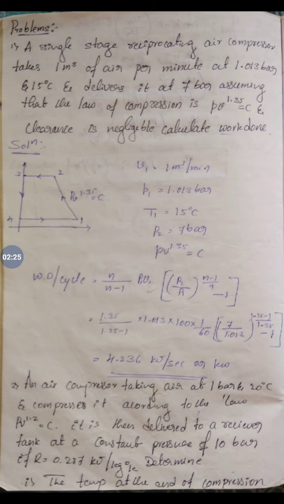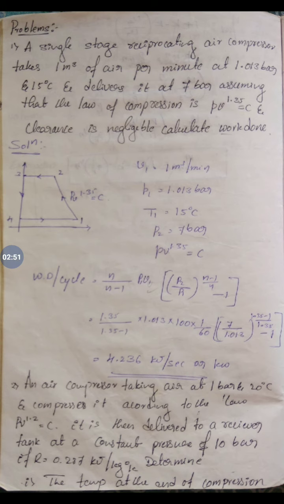Okay, so it's a very simple basic problem. Next, in the second problem it is given that an air compressor is taking air at 1 bar and 20 degrees centigrade and compresses it according to the law PV to the power of 1.2 equal to constant. So that is the n value, 1.2. It is then delivered to the receiver tank at a constant pressure of 10 bar.